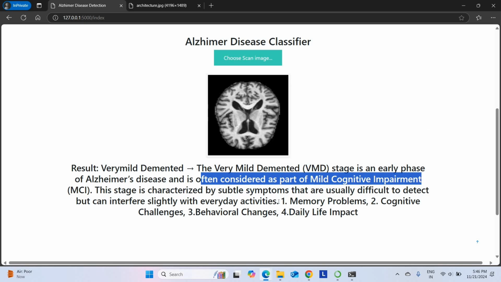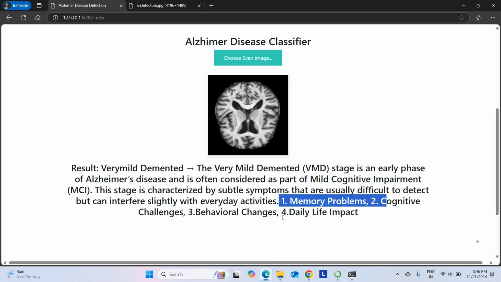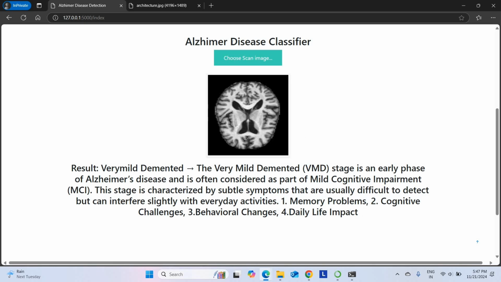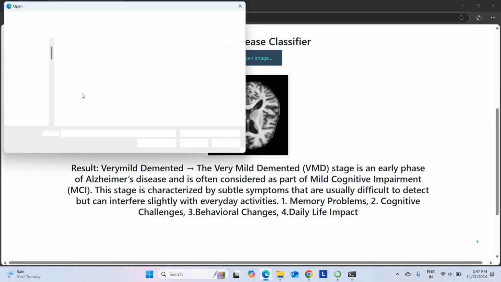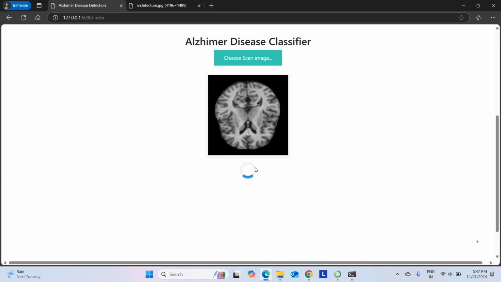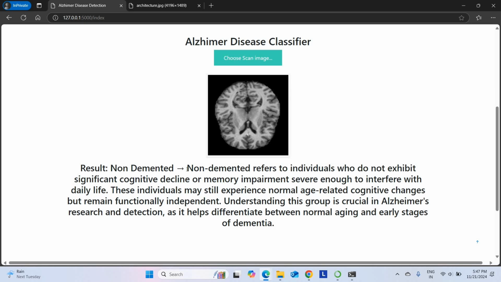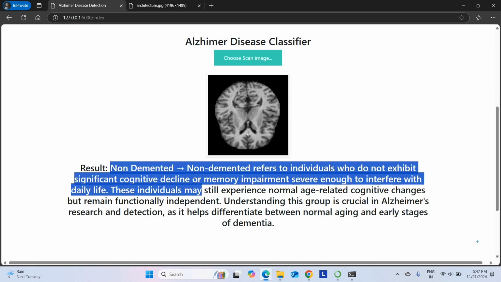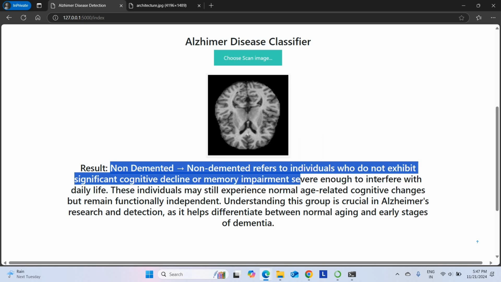The major symptoms are memory problems, cognitive challenges, behavior challenges, and it will impact day-to-day life activities. Let me choose another image. So, non-demented. Non-demented refers to individuals who do not have significant cognitive decline or memory impairment. Okay, they are normal people.